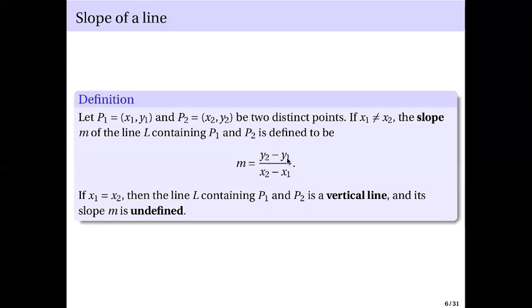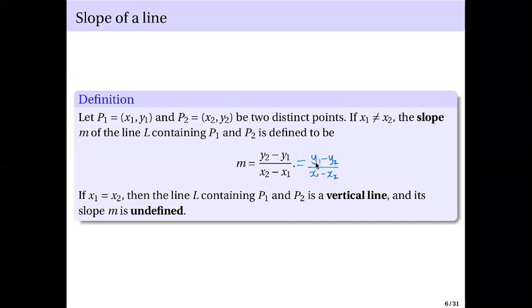y2 minus y1 over x2 minus x1. And just to emphasize the discussion in the previous slide, this is the same as y1 minus y2 divided by x1 minus x2. This time I'm getting point 1 as the minuend.